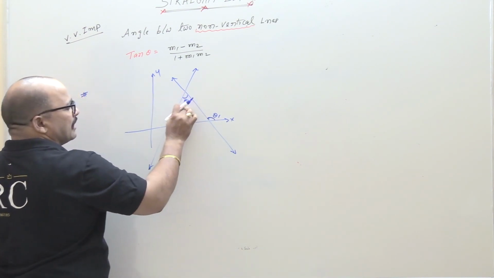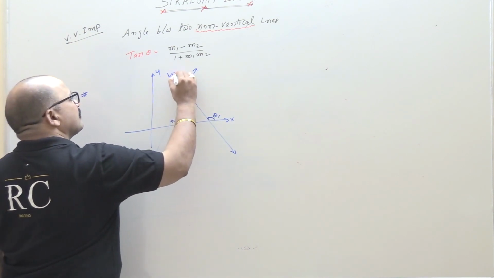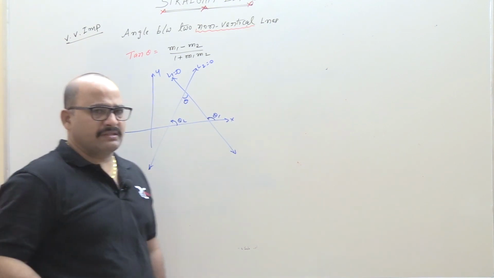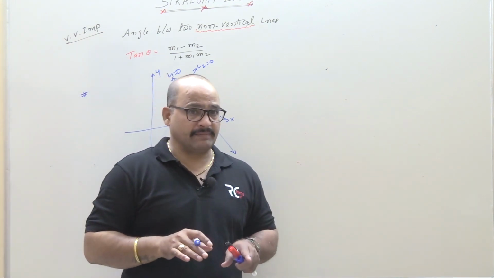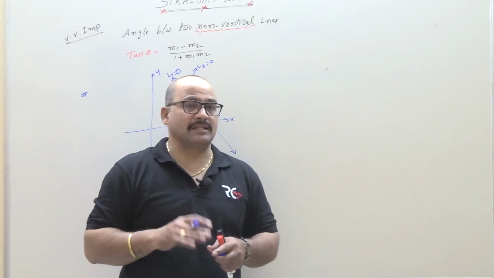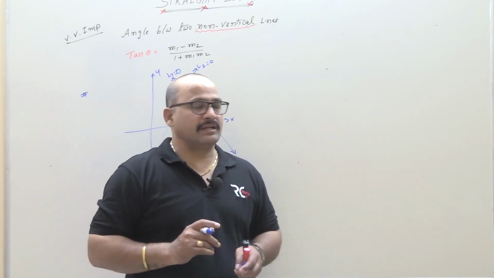Now my requirement is the angle between two lines. This is the L1 equals 0 line. This L2 equals 0 line. Generally, students, when two lines are intersecting, how many angles are there, sir? Some students immediately say 4 angles. Not 4 angles.